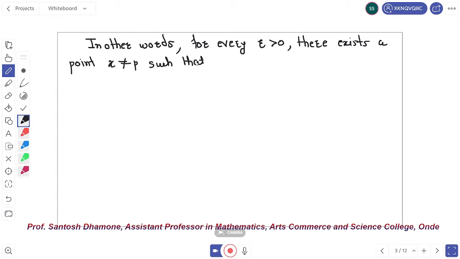Now we see some examples of limit point and derived set.